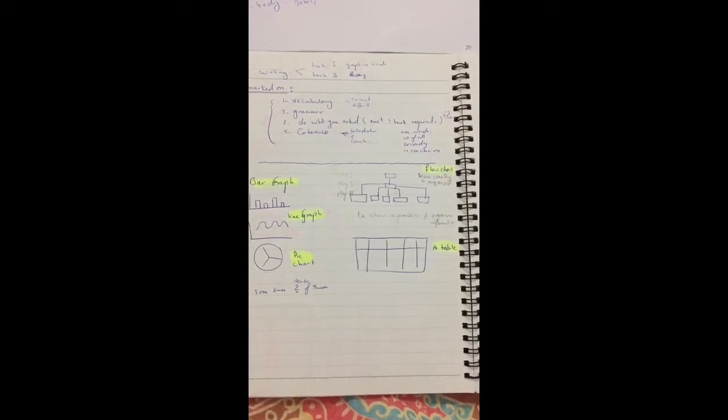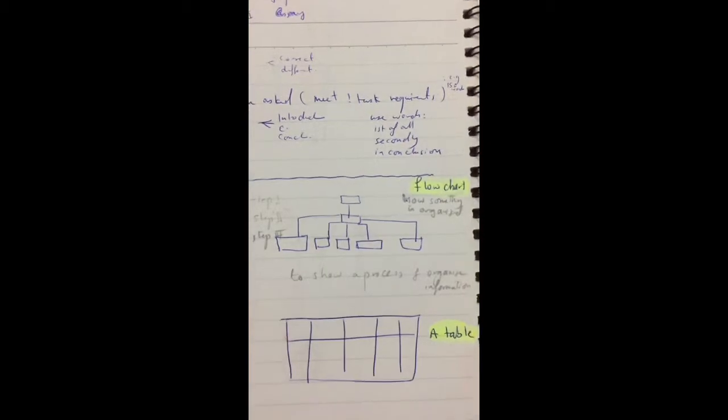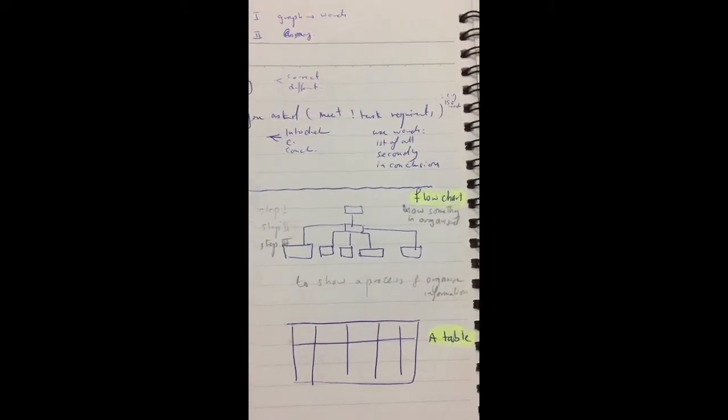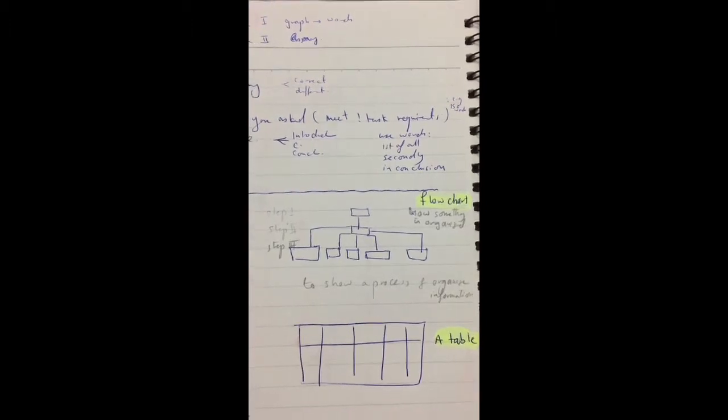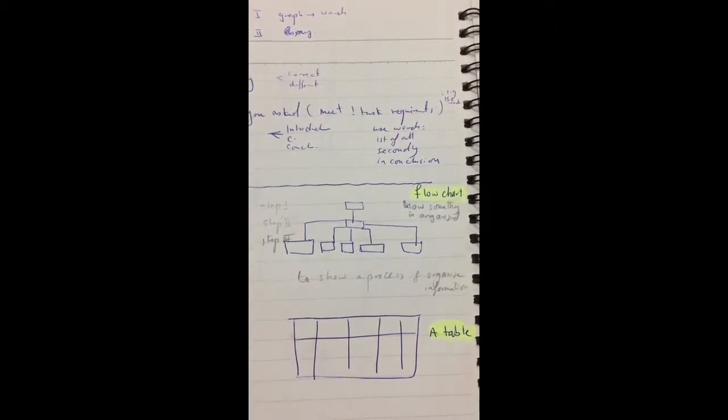Also the flow charts, as we can see here, show how something is organized: step 1, step 2, step 3, to show a process and organize information.